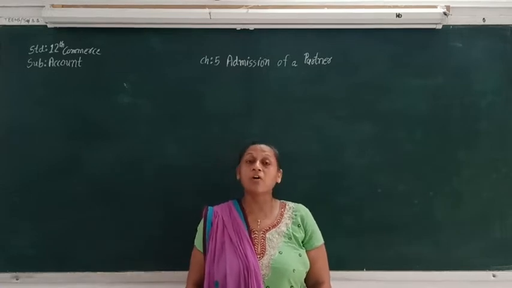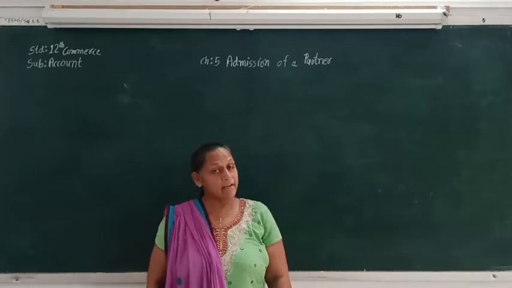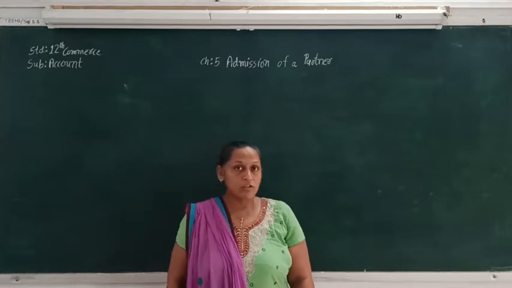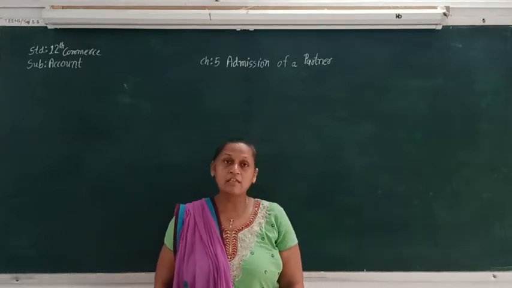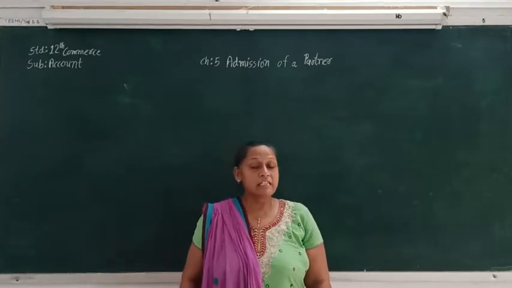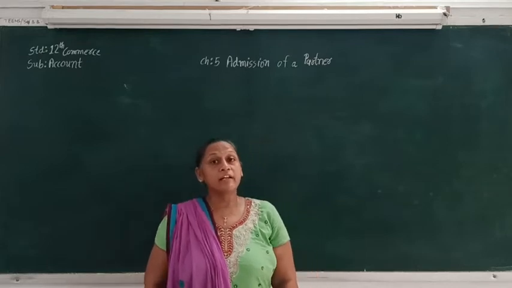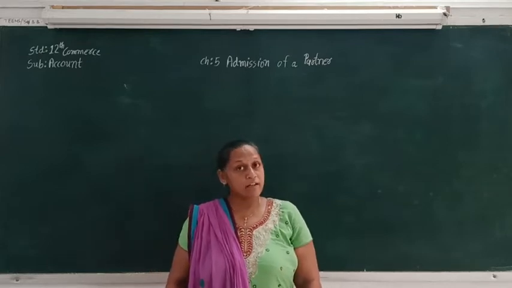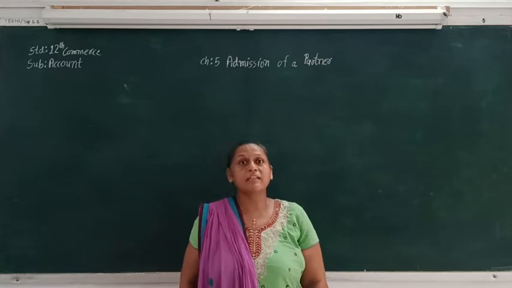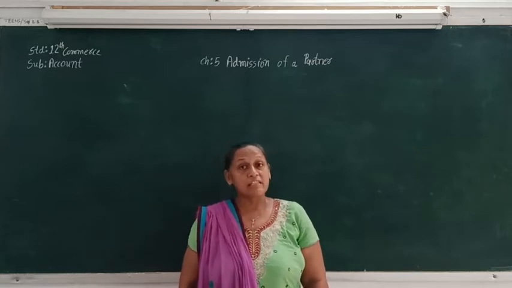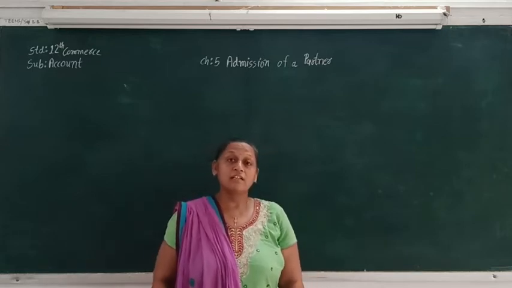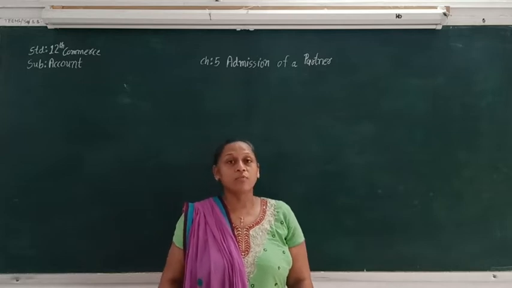Again, sometimes how much capital is supposed to be brought by the new partner can also be decided from the profit and loss sharing ratio. So these are the different things related to capital, fixed capital and fluctuating capital account method, and profit and loss sharing ratio. So these are the things that we are going to see from today.